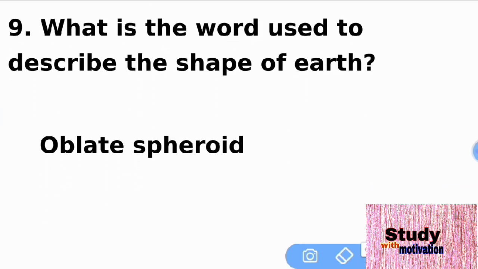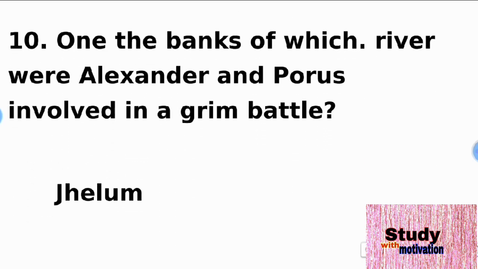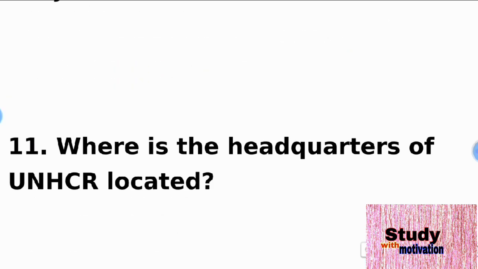What is the word used to describe the shape of the Earth? That is oblate spheroid. The next question is 10. On the banks of which river were Alexander and Porus involved in a grim battle? That is the Jhelum River, also known as the Hydaspes River. Alexander and Porus fought the grim battle on the bank of the Jhelum River. The next question is 11.